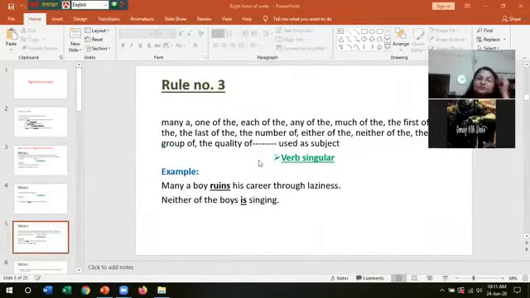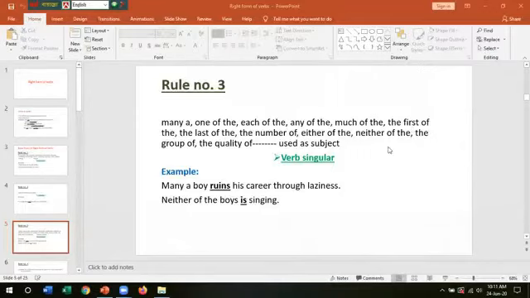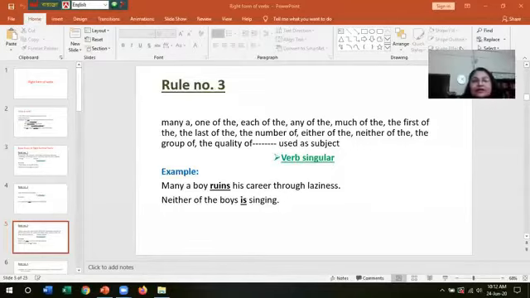Rule number 3: many a, one of the, each of the, any of the, much of the, then the first of the, last of the, number of, either of the, neither of the, group of, the quality of. If all these things are used as subject, then the verb will be singular. It's interesting because there is many. Still, the verb will be singular because after many, there is a.